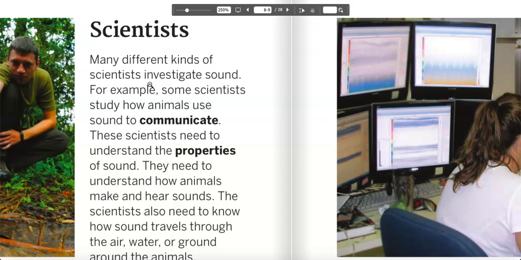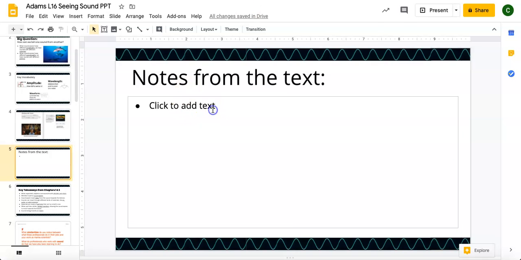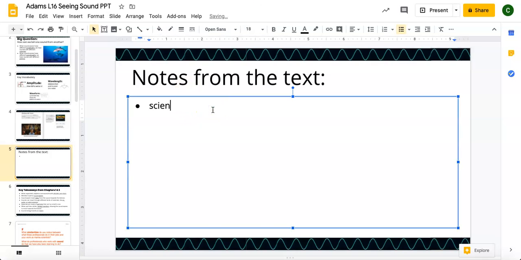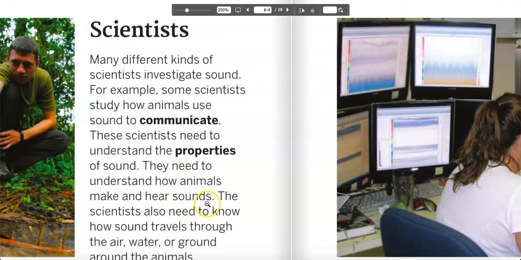This right here, I'm actually going to pause and take a note because this is important, and I think this may be one of my questions later on. So I'm going to come over to my notepad and jot down that note. Scientists study how animals use sound to communicate. And again, this is very much what we're doing as scientists as we help Miss Martinez, the superintendent of the sanctuary. So that's one note. That's some key information I think is going to be important during the assignment later.